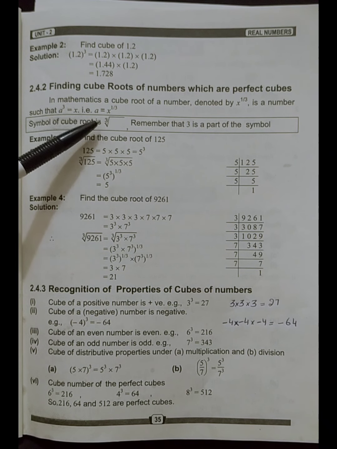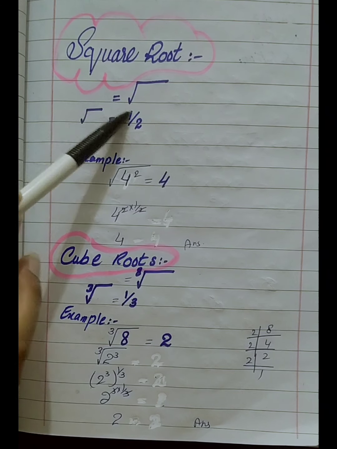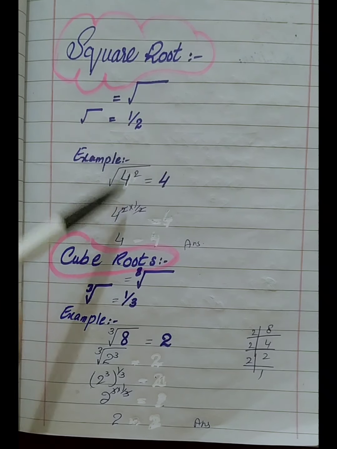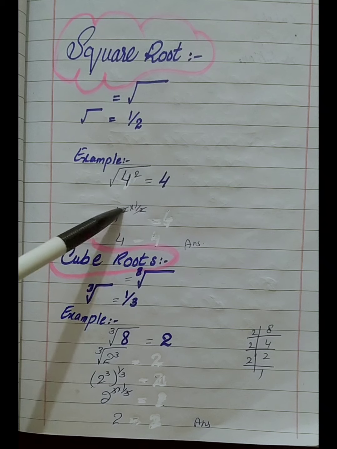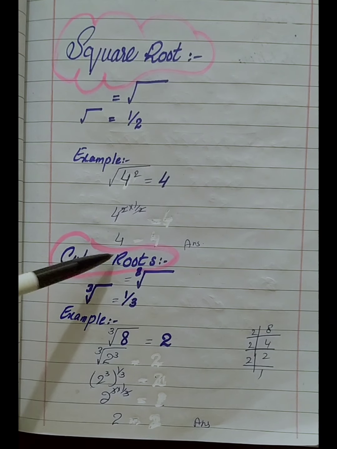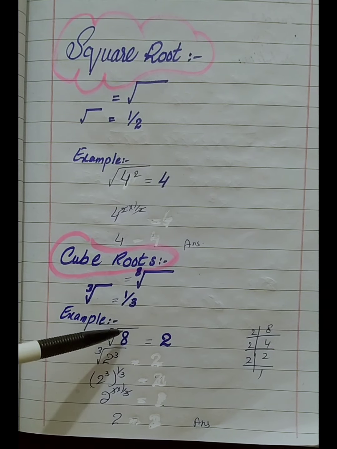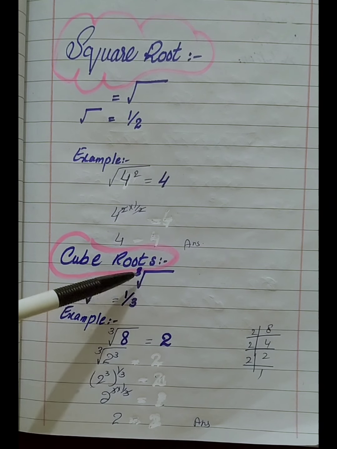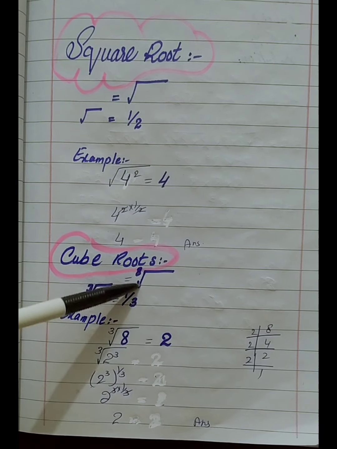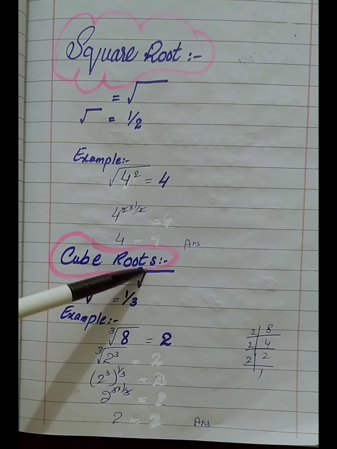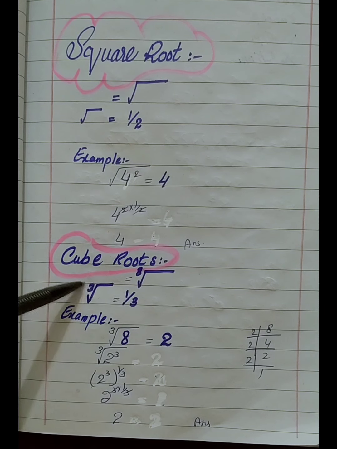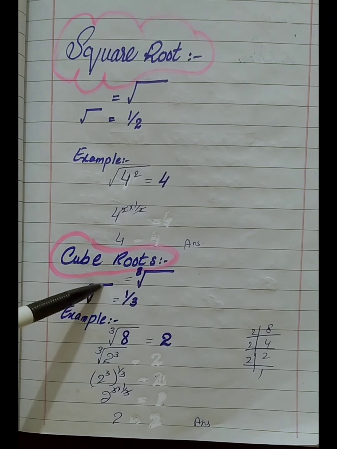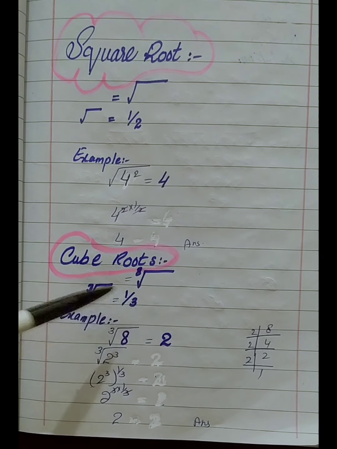Cube roots of numbers which are perfect cubes. For example, for the square root, which equals power 1 over 2, the power 2 is cancelled with the 1 over 2, and we get 4. But in cube, the sign of cube root is the radical and the power is 3. It means cube root equals power 1 over 3.